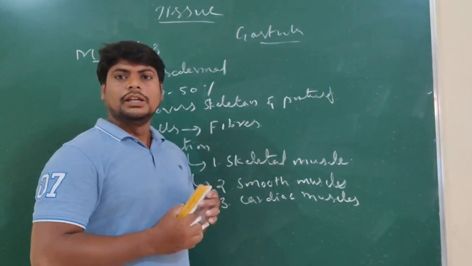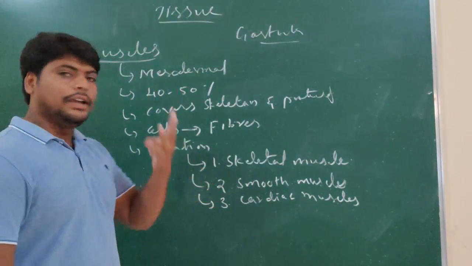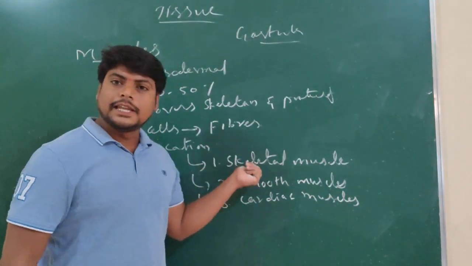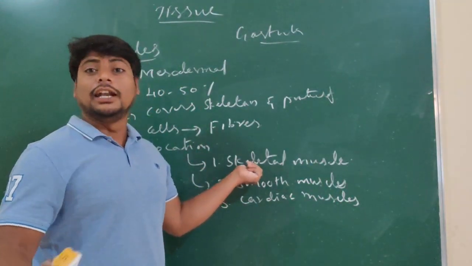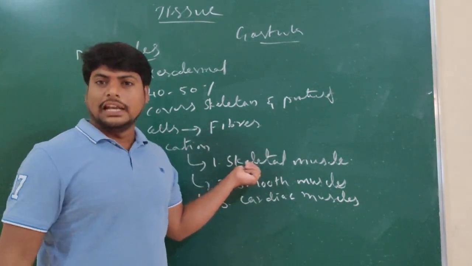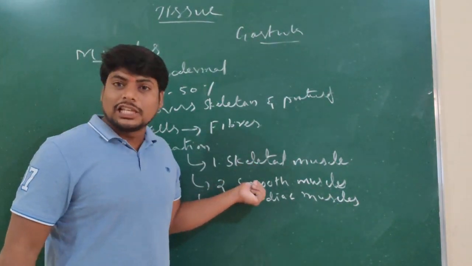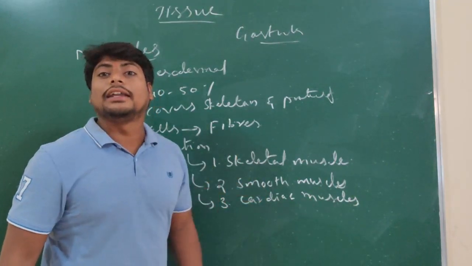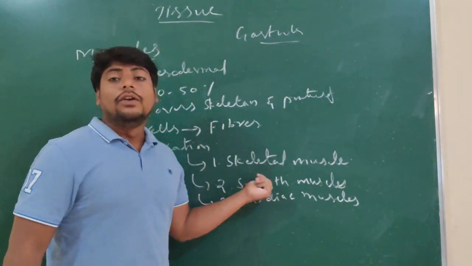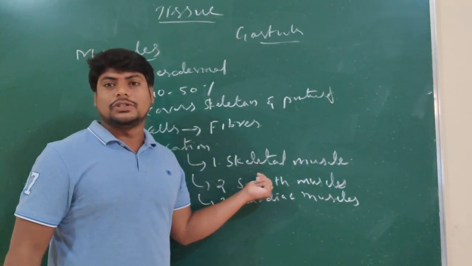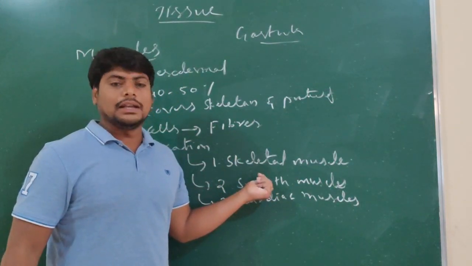Based on location, how many types of muscles are there? Three types. Skeletal muscle means found on the skeleton of our body. Smooth muscles are found in internal organs, so they are also called visceral muscles.